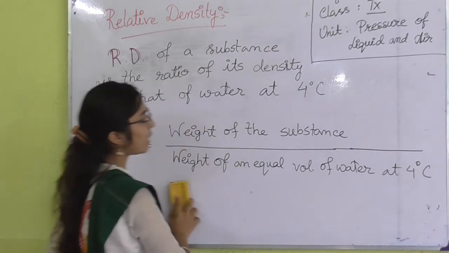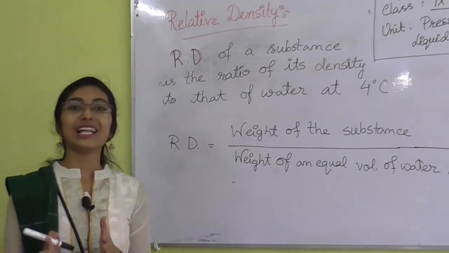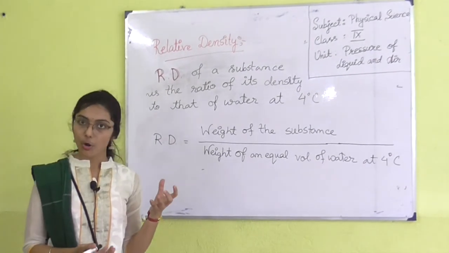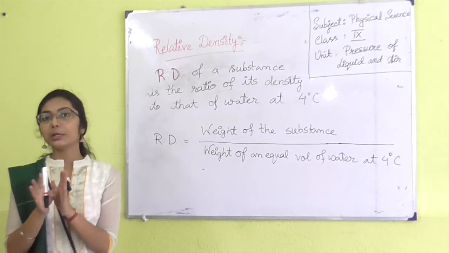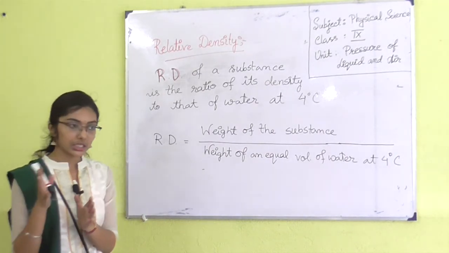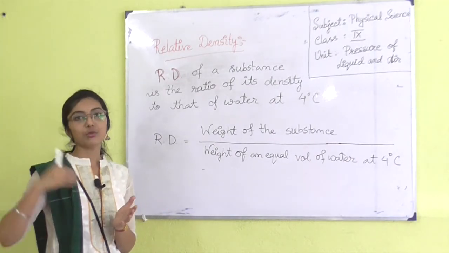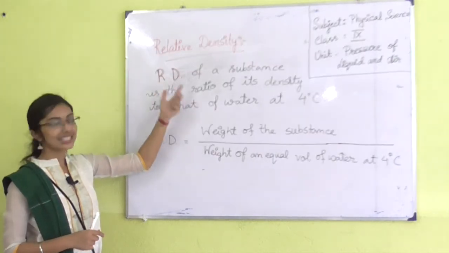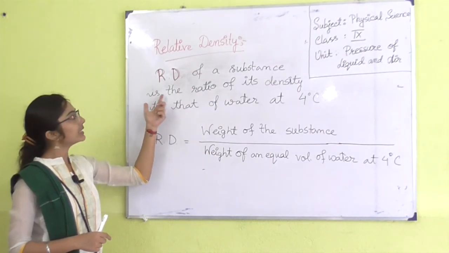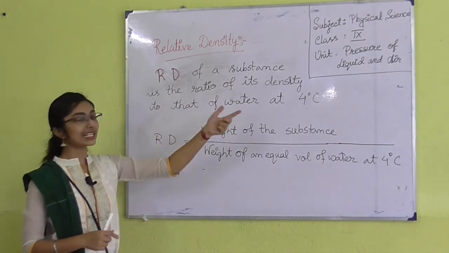So the one term that is related to density is relative density. So what is relative density? Relative density means we are comparing the density of an object with the density of an equal volume of water. So it is only a comparison between an object and water, the density of an object with the density of water. Relative density of a substance is the ratio of its density to that of water at 4 degrees Celsius.